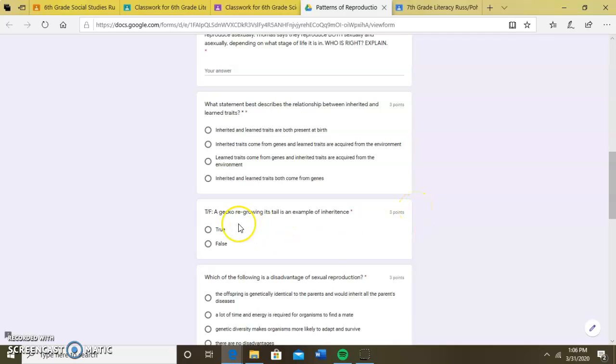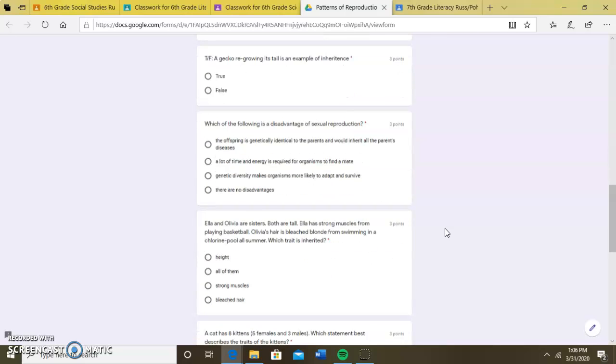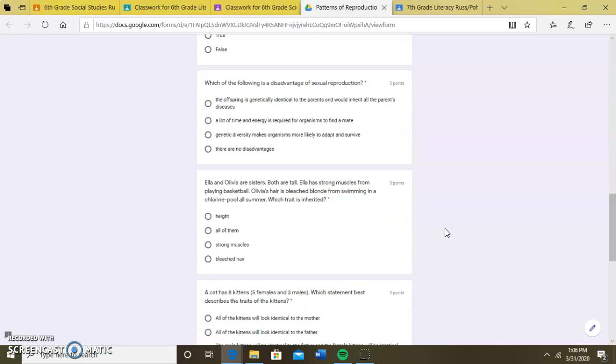Next question. True or false? A gecko regrowing its tail is an example of inheritance. True or false? Next question. Which of the following is a disadvantage of sexual reproduction? A, the offspring is genetically identical to the parents and would inherit all the parents' diseases.